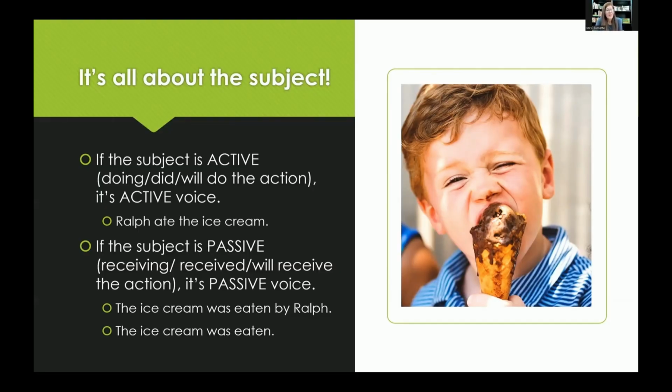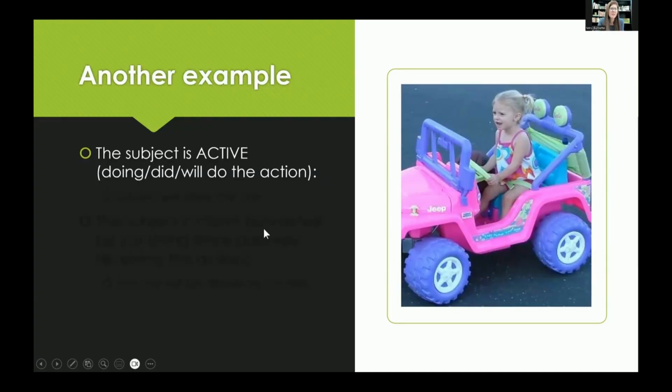Also, we have this one. The ice cream was eaten. Now, this one's even worse because we don't know who it is that ate it. So here we at least know that Ralph did it. Here we don't even know who did it. Maybe we don't want to tell. So when we write, we're aiming for active voice instead of passive voice, and we'll talk about why in just a minute. Let's look at a couple of other examples.